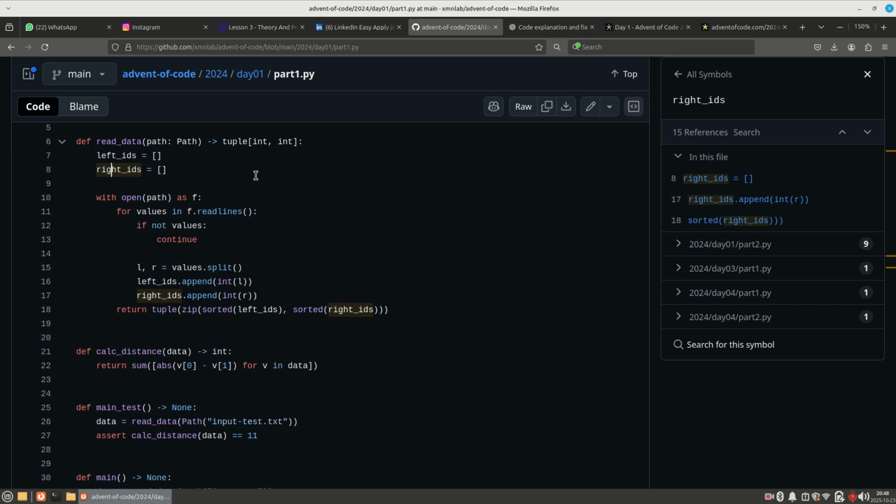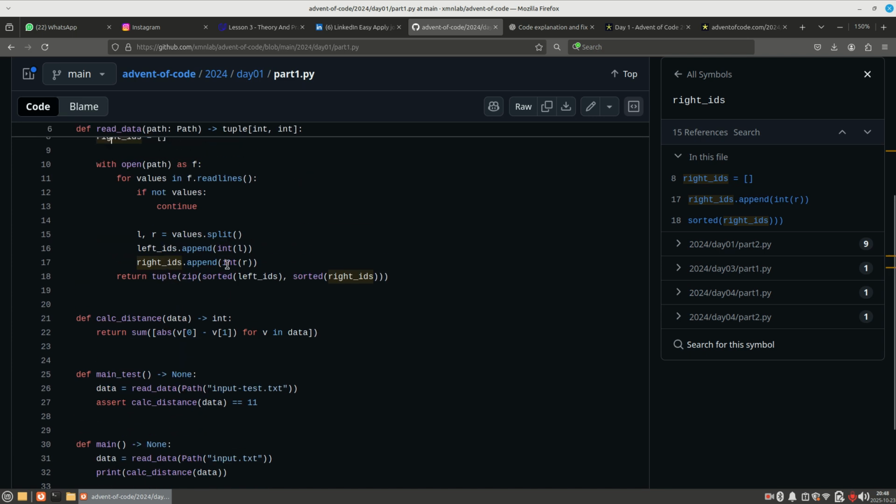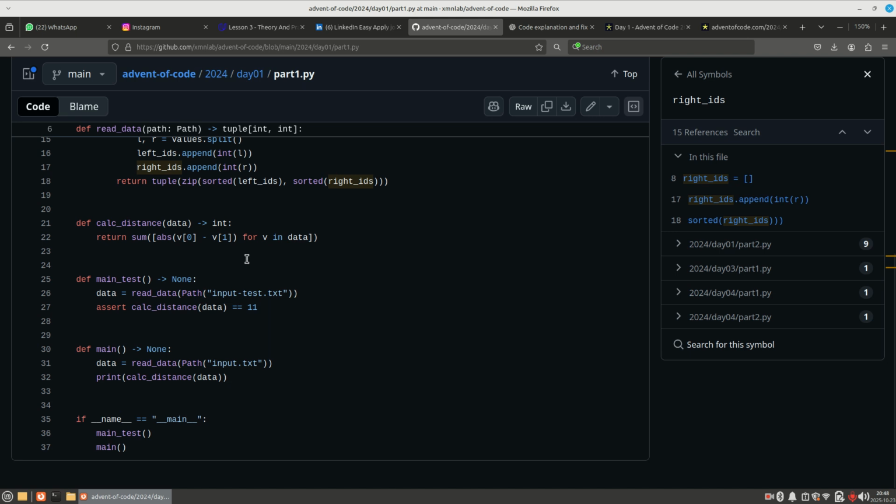We are just splitting the values into two halves, and he is appending those values, int of l into left IDs and int of r into right IDs. Then he is returning a tuple, which is a zip, and it is sorted. You can see that it is sorted left IDs and sorted right IDs.